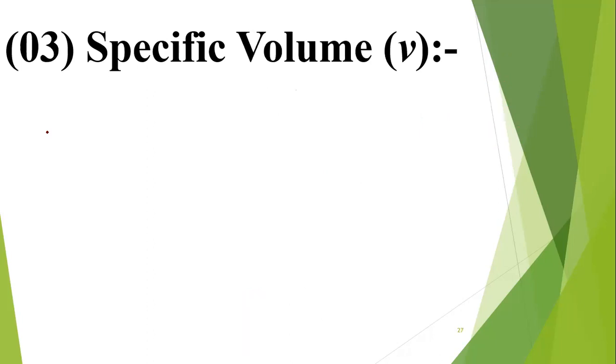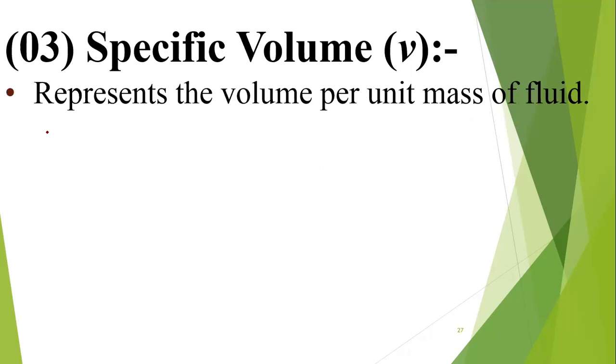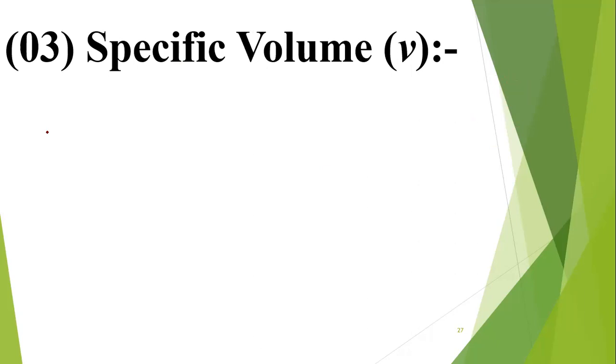The next is specific volume. The specific volume is a very important factor. I think you have learned this under thermodynamics. The specific volume is the volume per unit mass of a fluid.